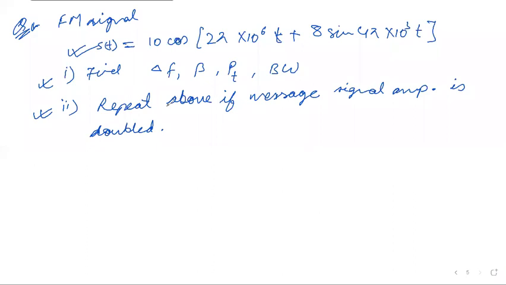Yes, sir. One thing I want to say here: what about the power of FM signal? What do you know about the power of FM signal?